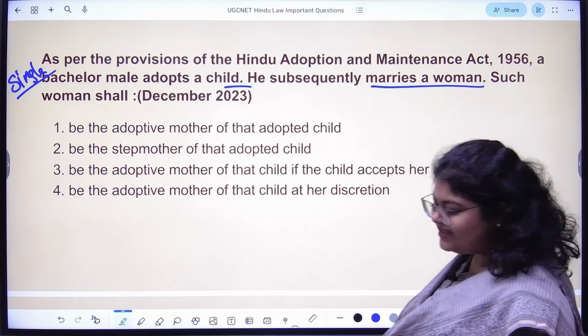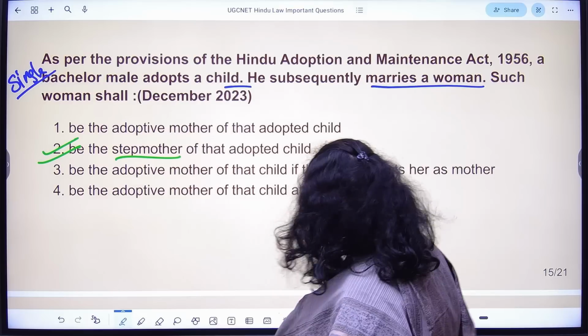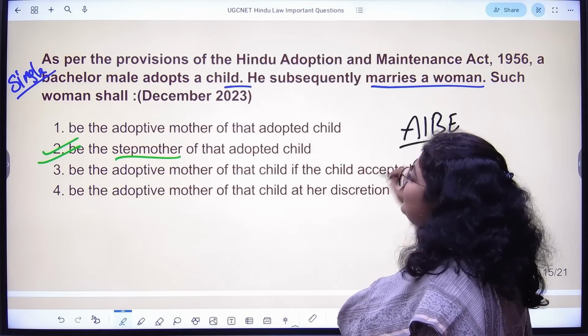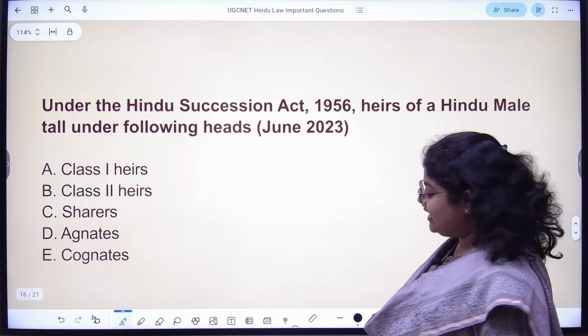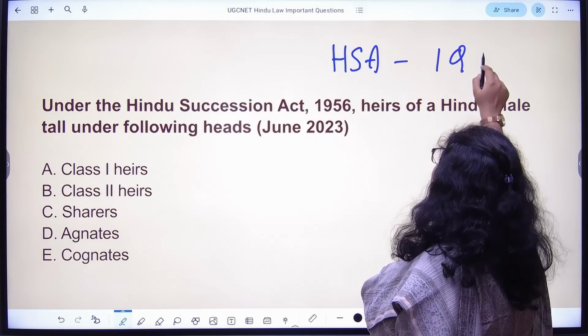The answer here is she will be considered as stepmother. This question was asked a lot of times in your AIB exam also. Very important for AIB exam also. Okay. Next we have Hindu Succession Act. Once again, HSA. HSA again, one question minimum every year.